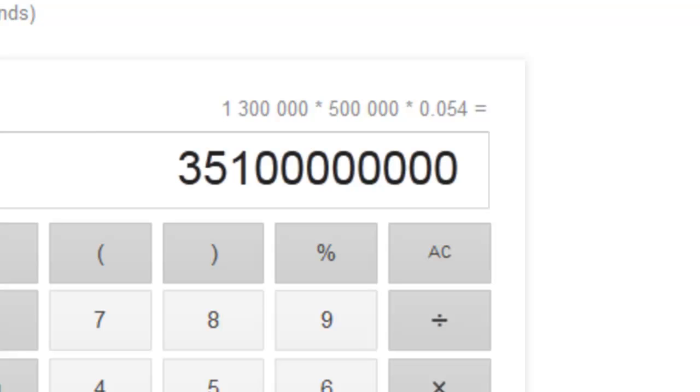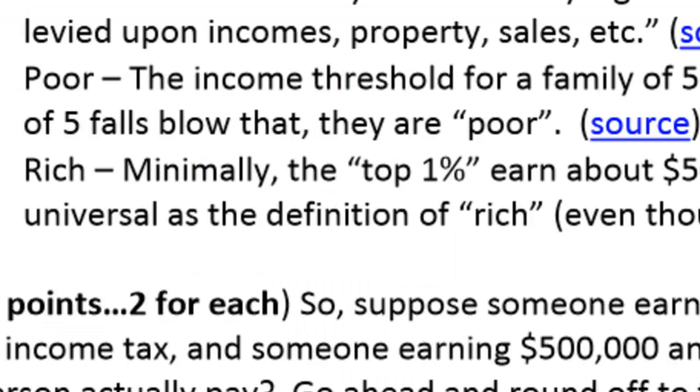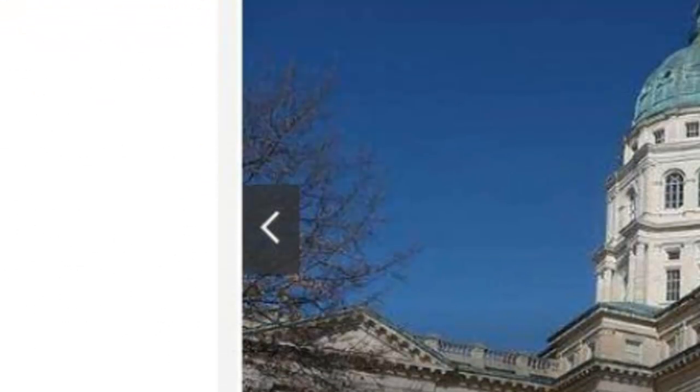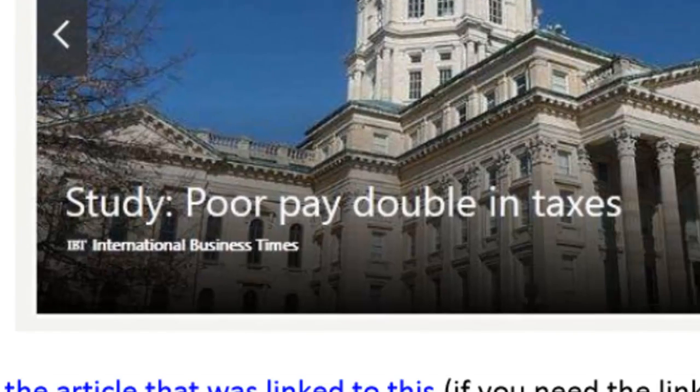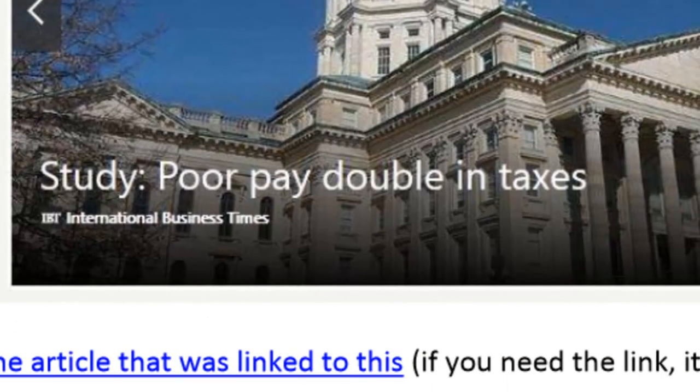So I think the problem I have with that headline is that poor do not pay double in taxes, no matter how you look at it, whether you look at their individual tax burdens on average or their combined total tax burdens on average. They do not pay double. It's something that Warren Buffett started years and years ago when he said, my secretary pays more in taxes than I do. No, false. Your secretary does not pay more in taxes than you do. You probably pay more in tax in 1 month, Warren Buffett, than your secretary earns in a decade.